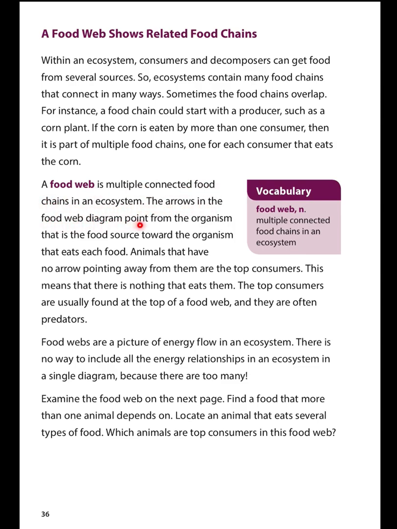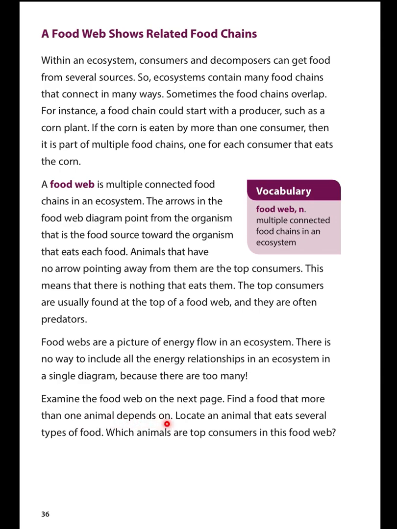The arrows in the food web diagram point from the organism that is the food source toward the organism that eats each food. Animals that have no arrow pointing away from them are the top consumers. This means that there is nothing that eats them. The top consumers are usually found at the top of a food web, and they often are predators. Food webs are a picture of energy flow in an ecosystem. There is no way to include all the energy relationships in an ecosystem in a single diagram because there are way too many. Examine the food web on the next page.